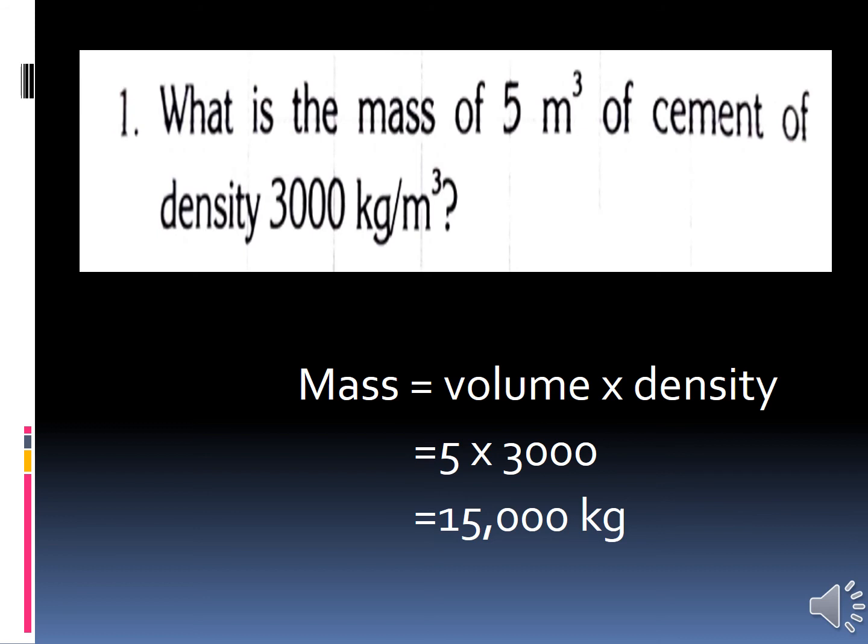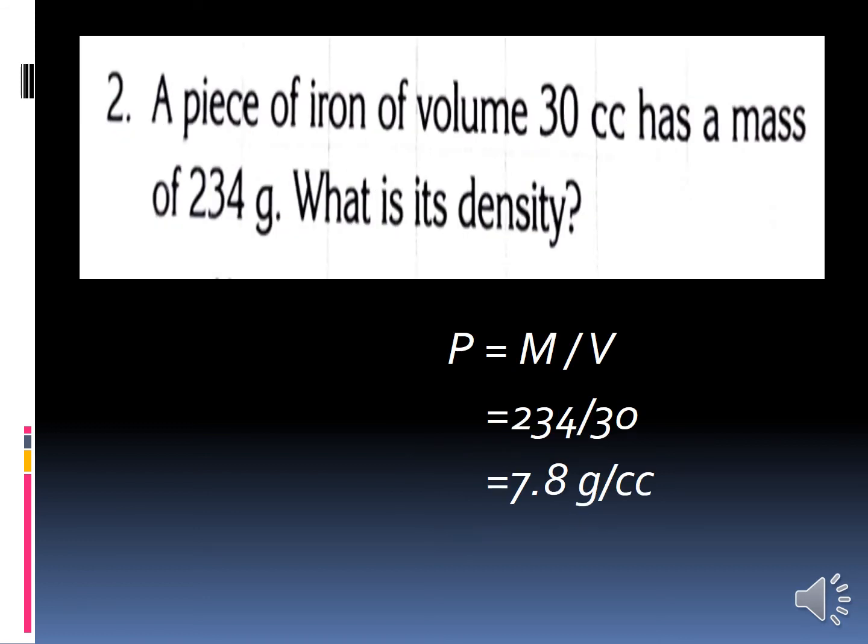We'll see the next problem. A piece of iron of volume 30 cc has a mass of 234 gram. What is its density? Here, mass and volume are given. Mass is 234 gram, volume is 30 cc. So we are going to find the density.